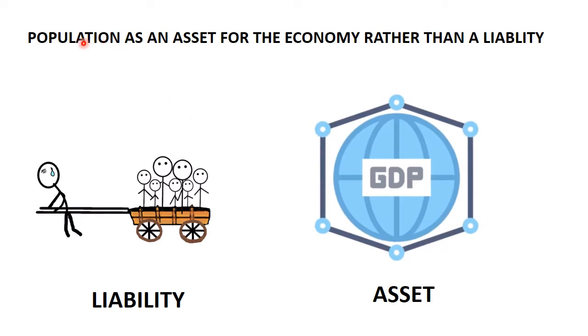The other physical resources, natural resources, they become useful because of the inputs of the human resource. So population is an asset rather than a liability. What is liability? Burden. An asset is something which is a gift, a boon to the country.